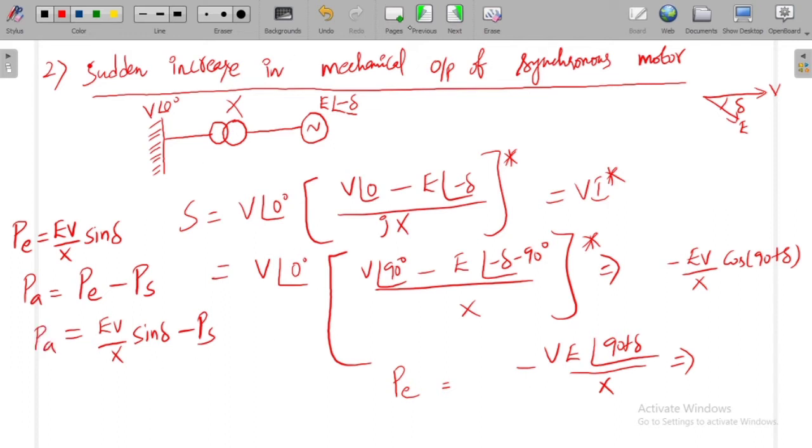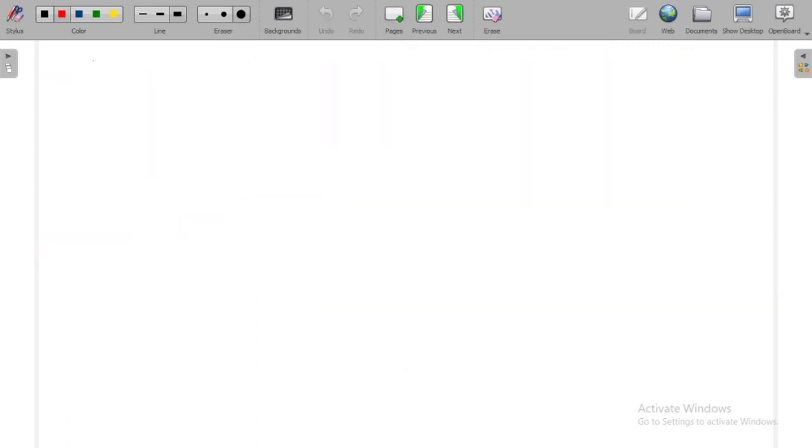Now, what happens under stable condition? Means before the change or before the disturbance. Now, what is PE and PS? PE is equal to PS. So the accelerating power is 0.